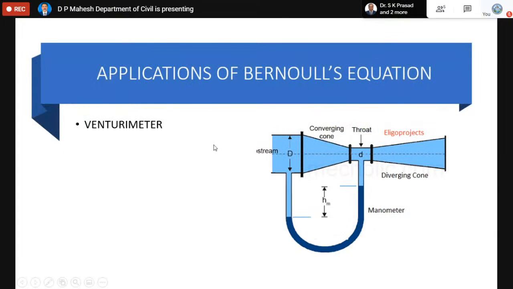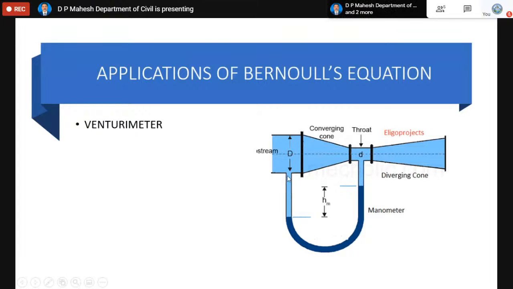Now, an application of Bernoulli's equation is in the venturimeter design. If you want to measure the flow rate of a liquid moving in a pipe, we can fit a venturimeter to the pipe. The venturimeter is always provided with a manometer. One end is called the inlet, and the other is called the throat.